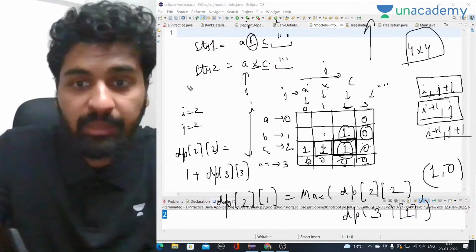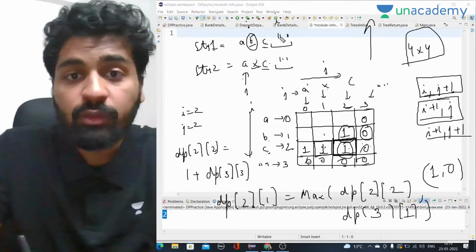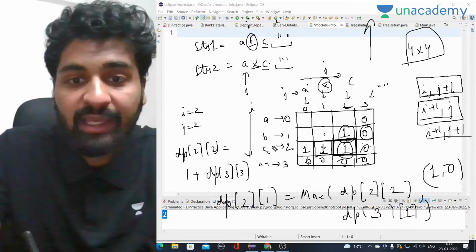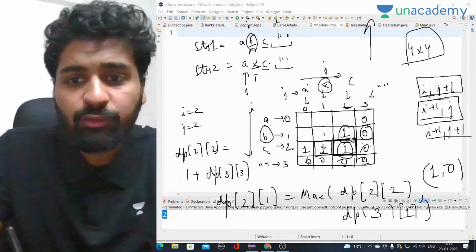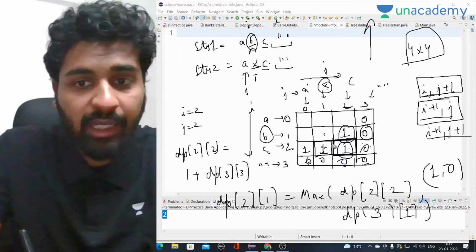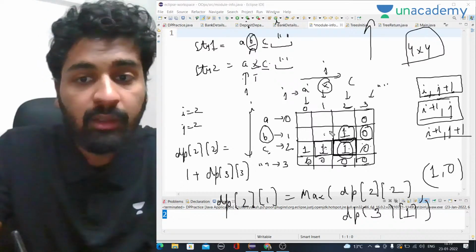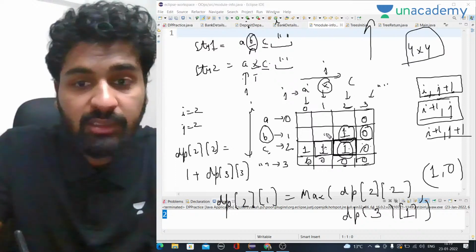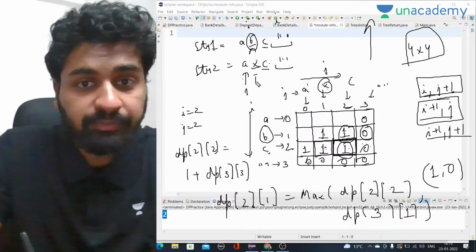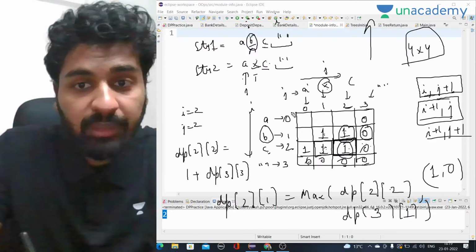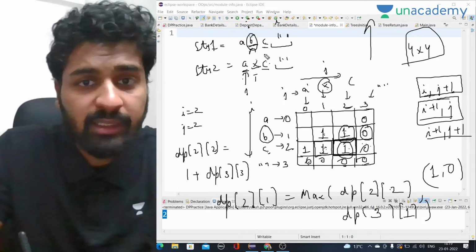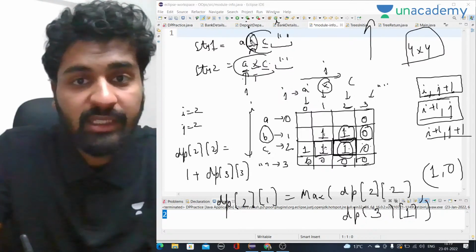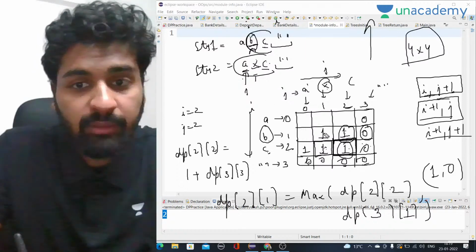So to be less confusing, simply we have to see X and B. Here we have X and B. They are not equal, so we simply take the maximum of this and this. That means dp of i plus 1, j and dp of i, j plus 1. So in this case, the maximum will be 1. That will be the answer. Now we are at B and A, right? That means this part and this part. In this case as well, they are not equal. So we again do the same thing, the maximum of this and this. That will be 1.